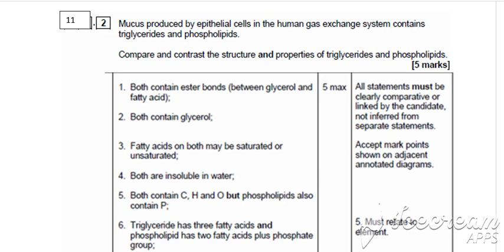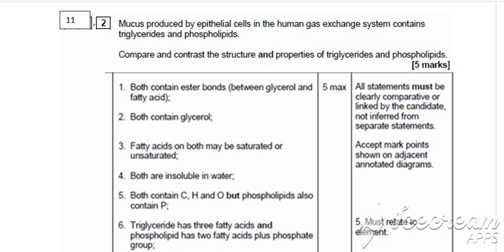So if we first of all compare them and talk about the similarities, then both triglycerides and phospholipids contain ester bonds between the glycerol and the fatty acids. They also both contain glycerol. The fatty acid chains may be saturated or unsaturated on both of these structures, the triglyceride or the phospholipid.